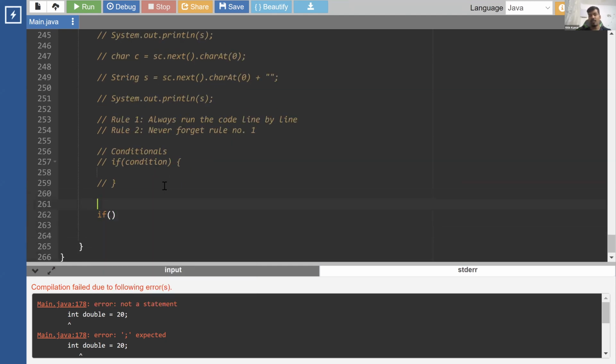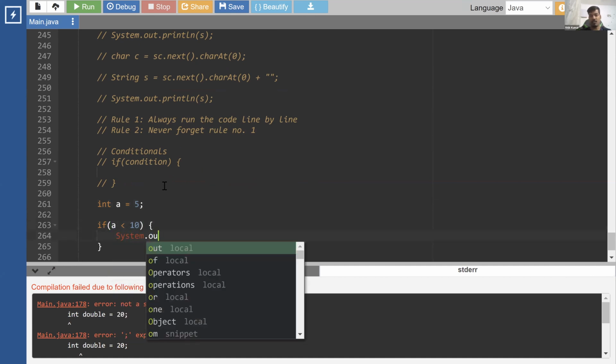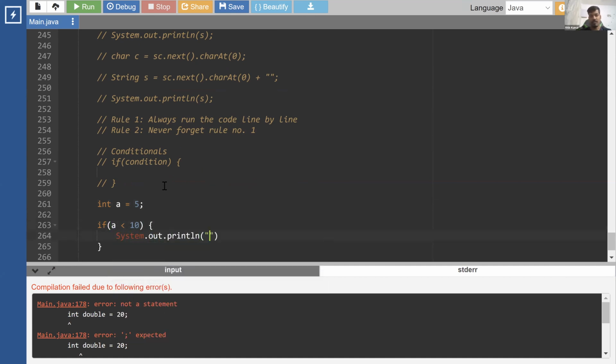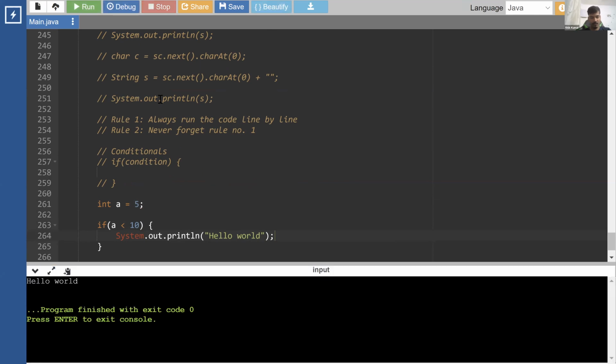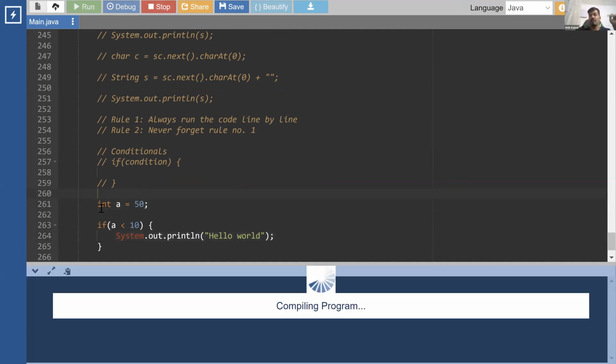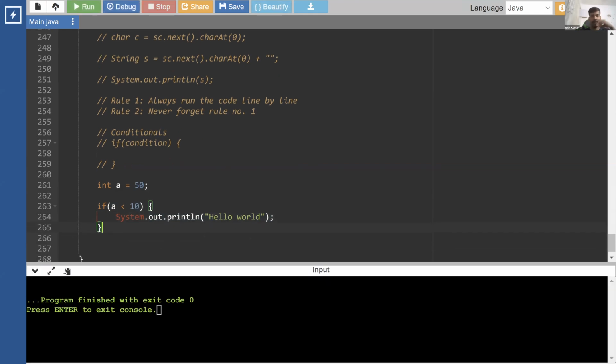For example, let's say we write a is equal to 5, and we check if a is less than 10, then we want to print hello world. System.out.println hello world. Okay, run this. We are seeing hello world. But if I change it to 50, this condition does not hold anymore, so when we run it, it is not going to print anything.